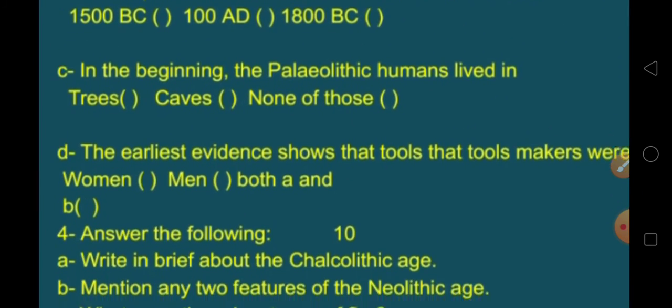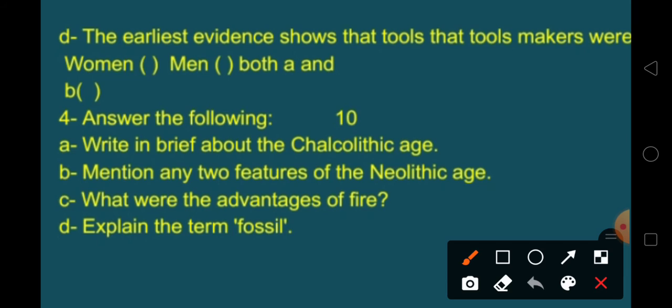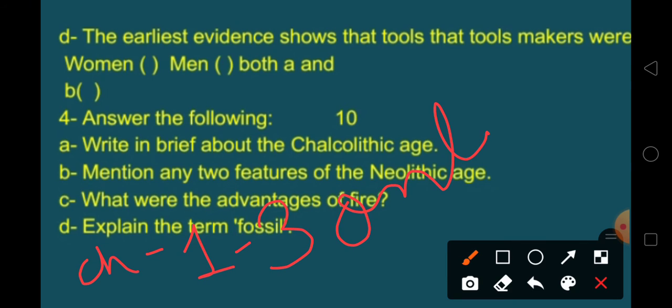Syllabus is chapter 1 to 3. I will write here: syllabus, chapter 1 to 3 only for unit test. I think in the old syllabus, or somehow from the JSR side, the chapters were given as lessons 1 to 4, but I have corrected that one. So only 3 chapters, 3 lessons will come.